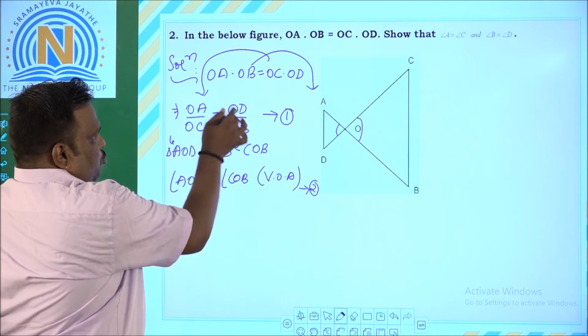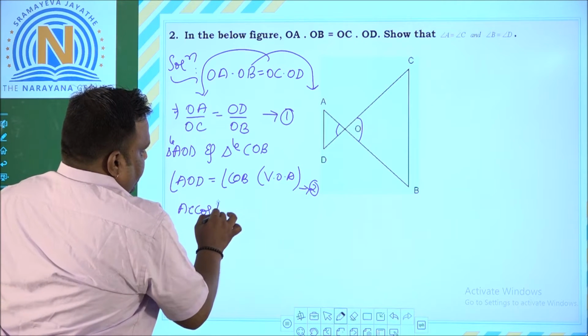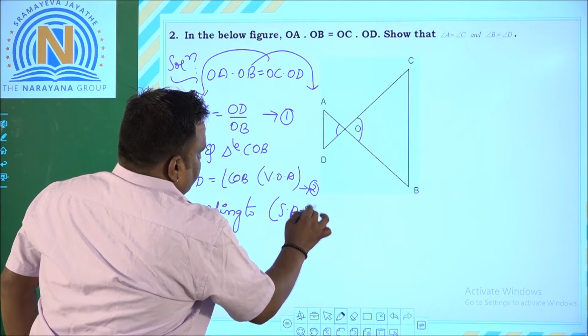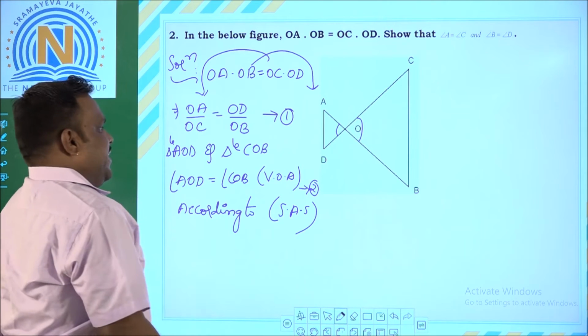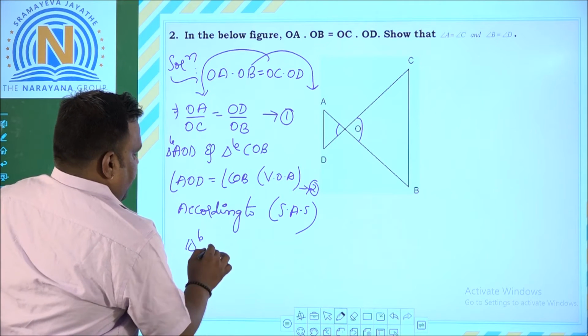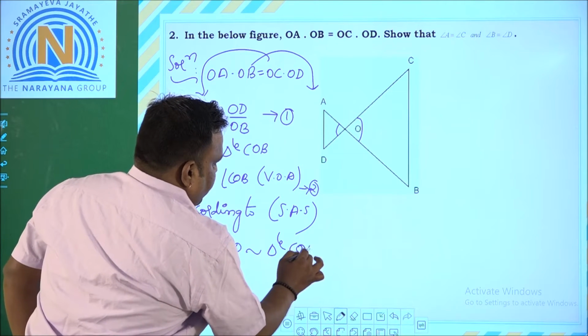So two sides and one angle. According to SAS similarity criterion, we can tell that triangle AOD is similar to triangle COB.